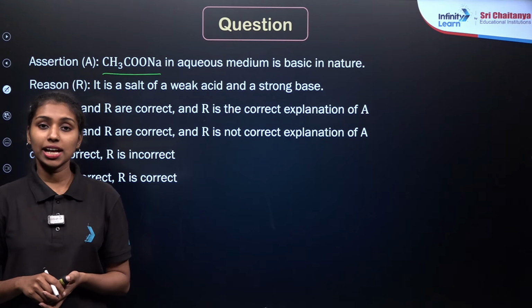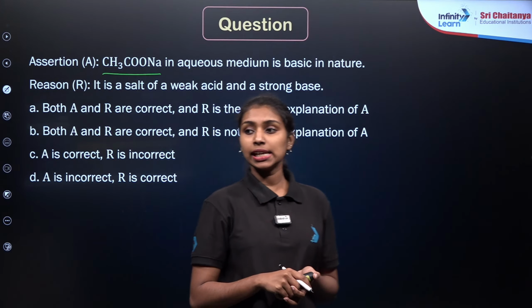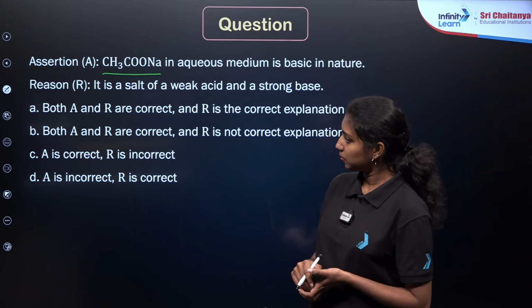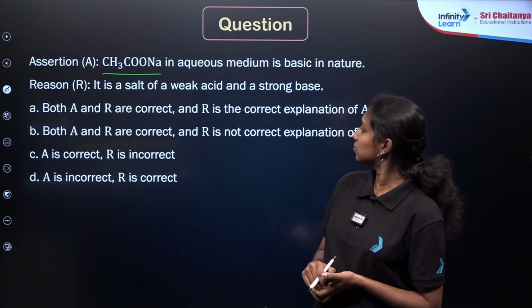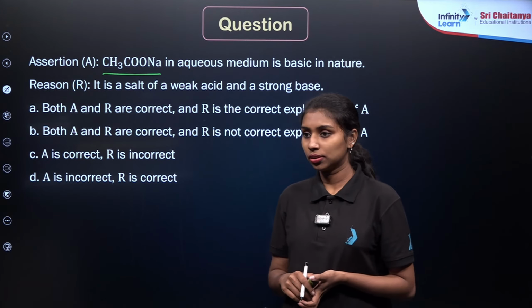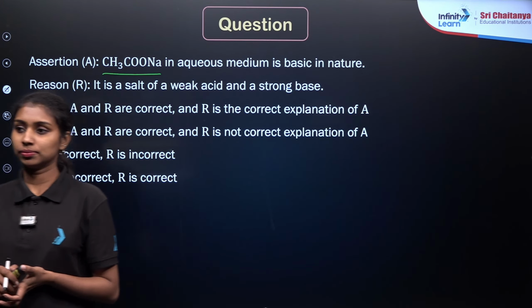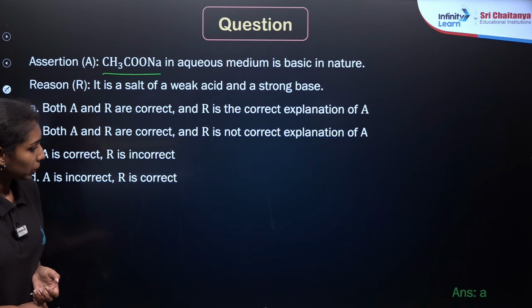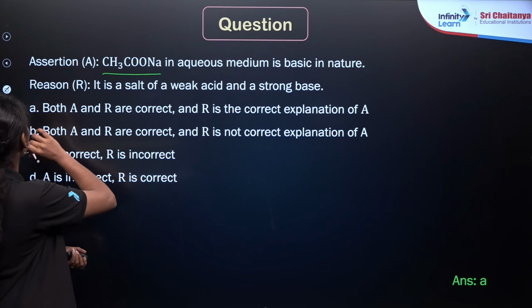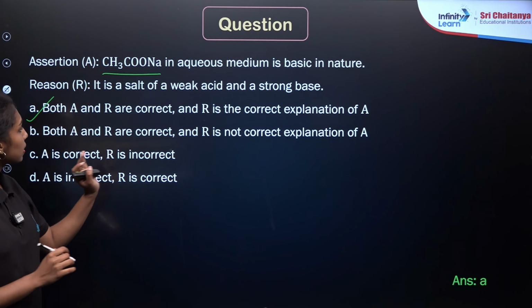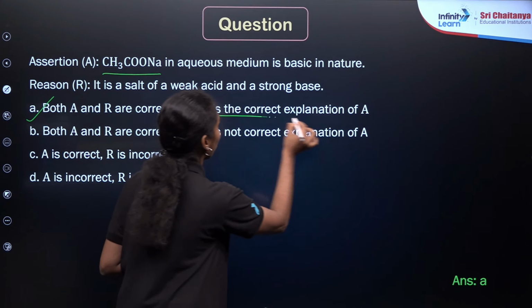You need to identify whether the assertion and reason are true or false and if it is the correct explanation or not. Option A is our correct answer because both assertion and reason are correct and R is the correct explanation of A, right?